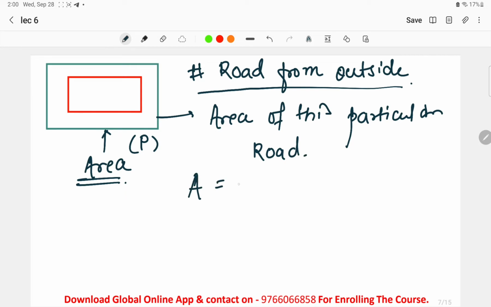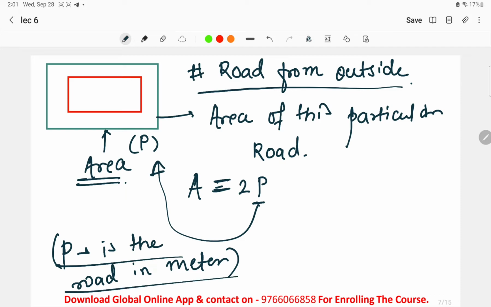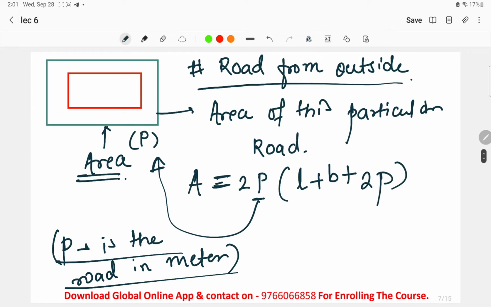Area is equal to twice of P, 2P. What is P over here? As I told you, P is the road in meters, the measurement of the road in meters. Put this in mind: P is the road in meters. So the formula will be area is equal to 2P in brackets L plus B plus 2P. Okay, this is the formula.